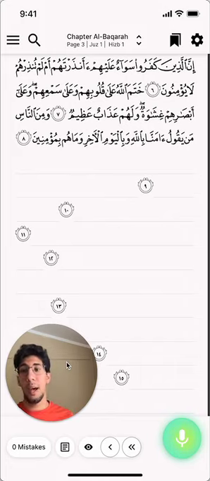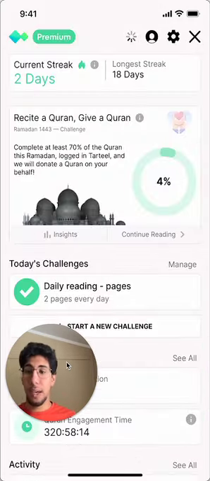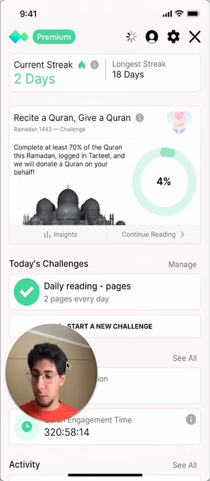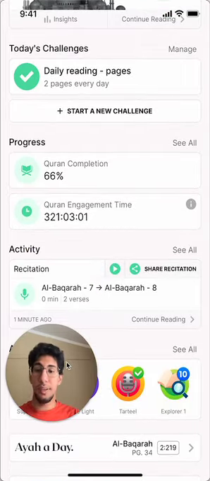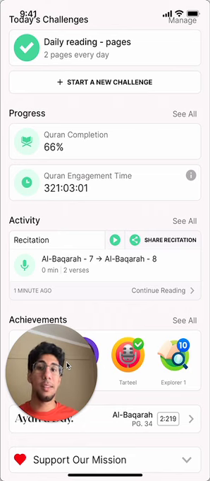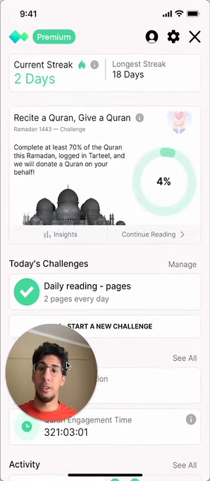Tarteel also adds a bunch of other features to help you stay consistent in your Quran journey. You can see a streak of how frequently you're reading the Quran. You can set challenges, and you can see your previous sessions and get badges and achievements. These are some of the tools that Tarteel is providing you to, inshallah, stay on top of your Quran journey.